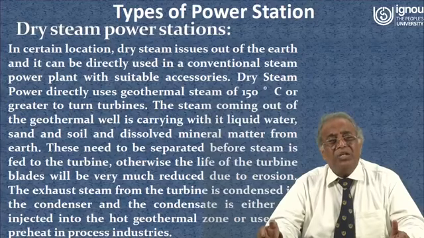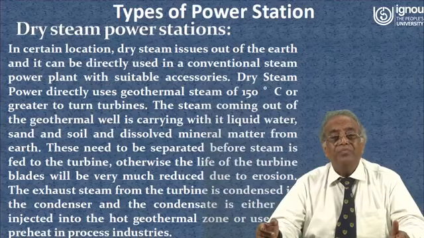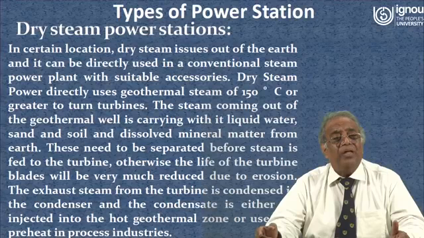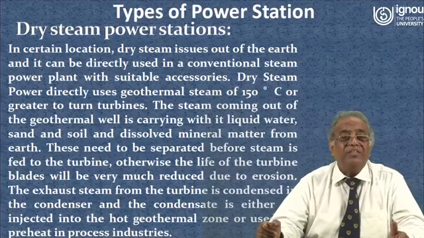The exhaust steam from the turbine is condensed in the condenser and the condensate is either re-injected into the hot geothermal zone or used for preheat in process industries.